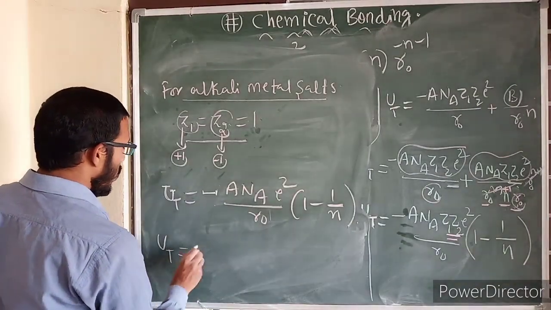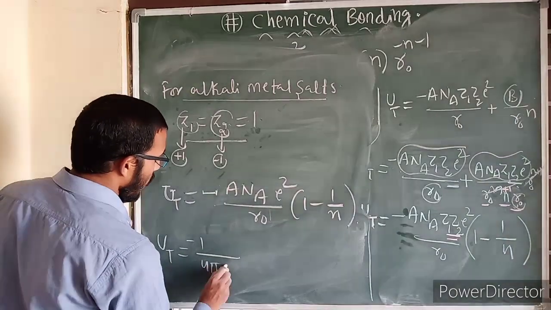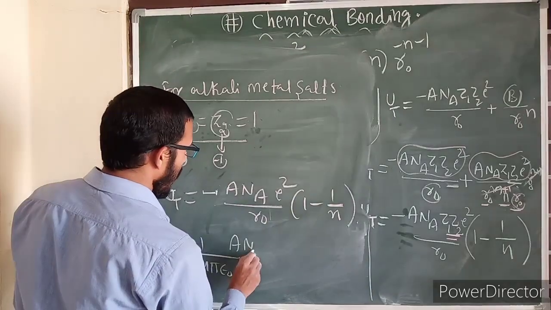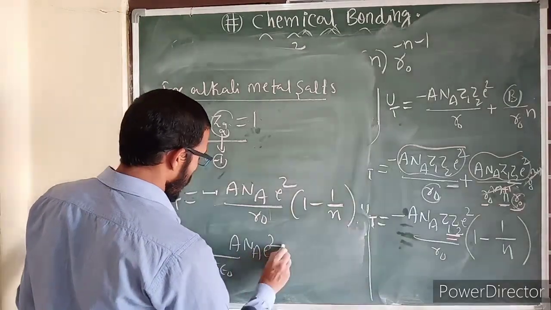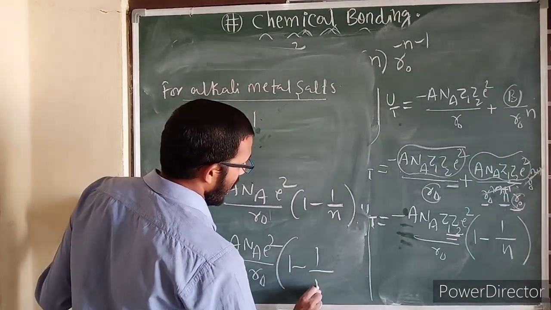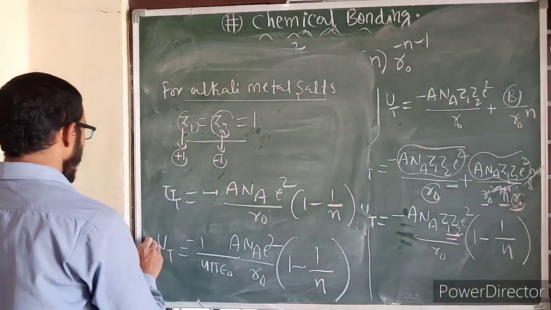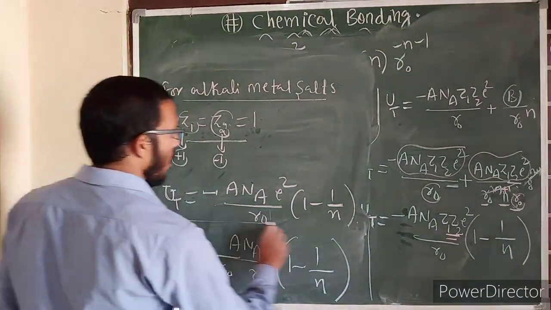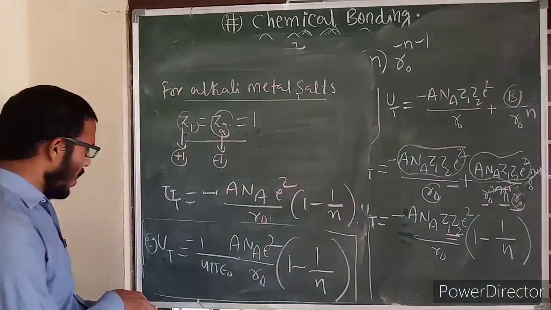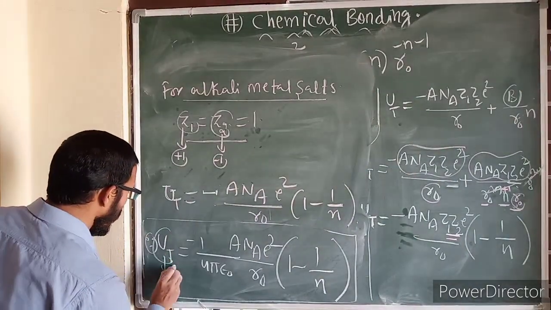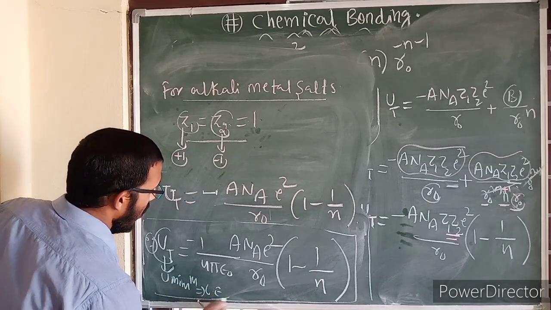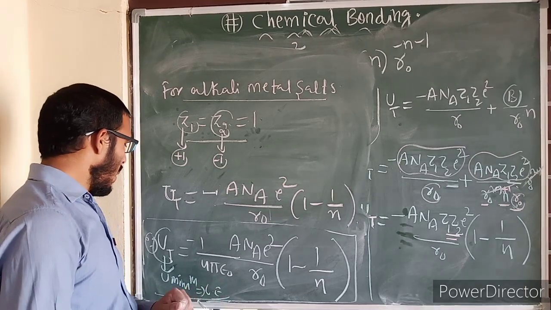U total is equal to minus 1 by 4 pi epsilon naught A n A E square by R naught into 1 minus 1 by n. So this is the final formula for calculation of potential energy. Which potential energy? Minimum potential energy. This minimum potential energy is equal to lattice enthalpy.